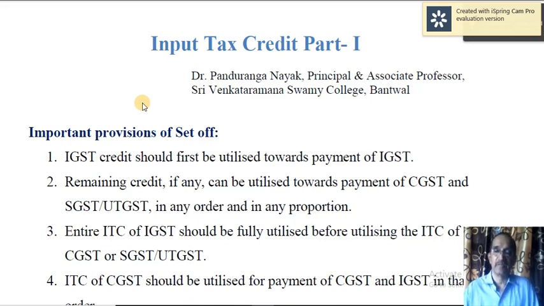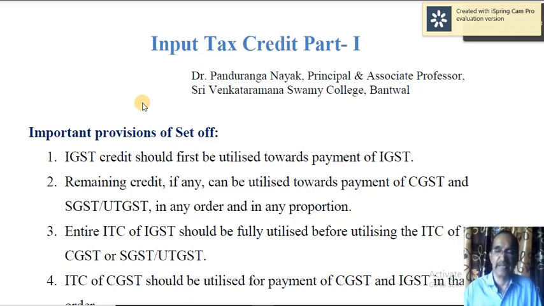So 60,000 minus 50,000, still you have got IGST credit of 10,000. That is called surplus IGST. This can be utilized towards the payment of CGST and SGST or UTGST in any order or in any proportion.